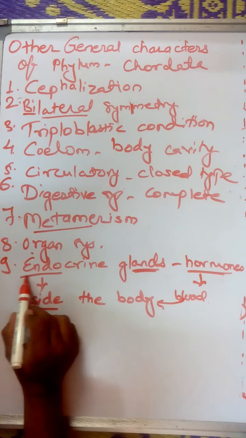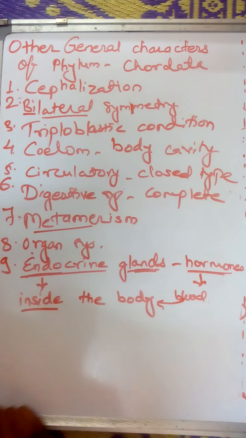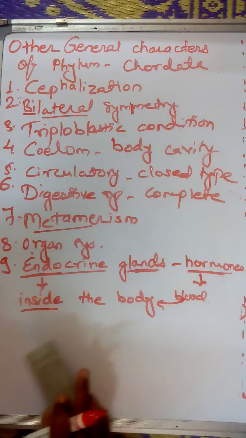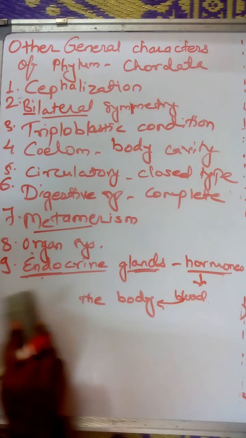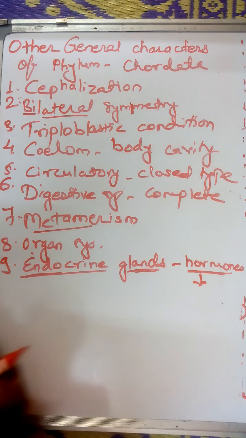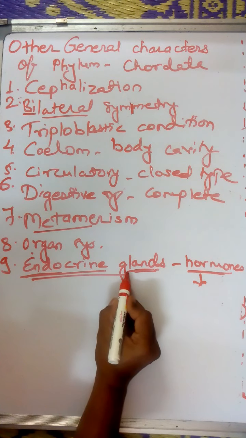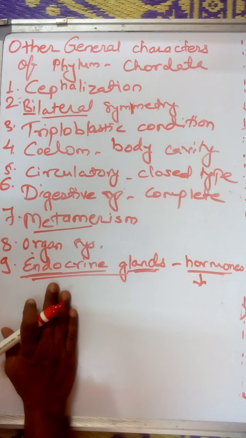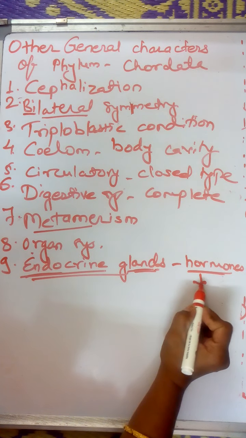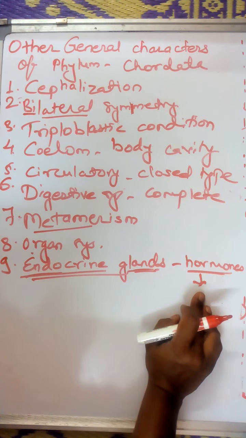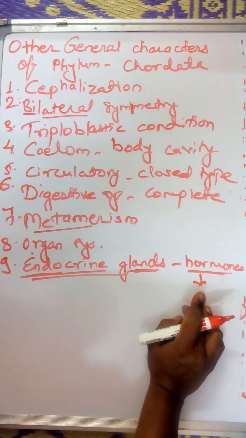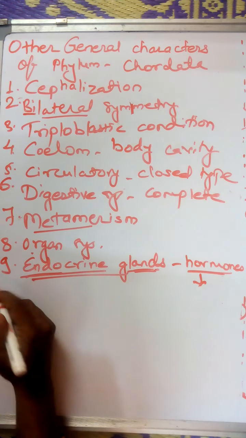So the presence of endocrine glands is a characteristic feature or general character of the phylum Chordata, because in the remaining animals hormones are not produced, as endocrine glands are totally absent there. In chordates, endocrine glands are present and hormones are produced, and hormones are responsible for the functioning of many parts of the body.